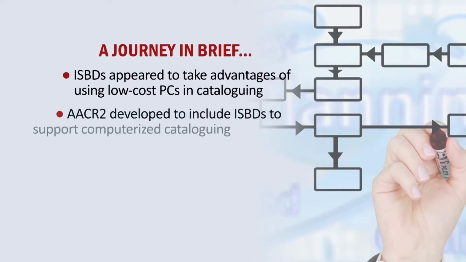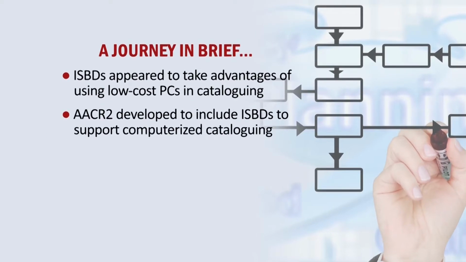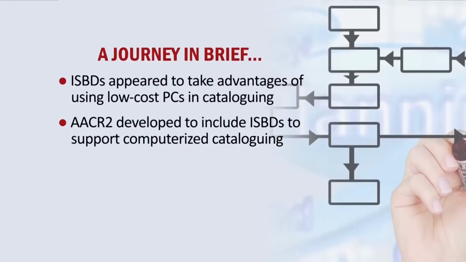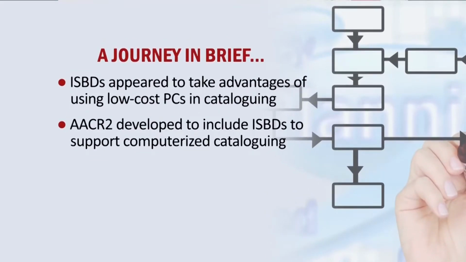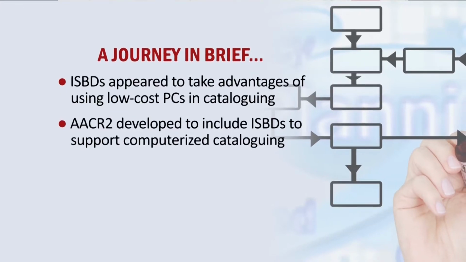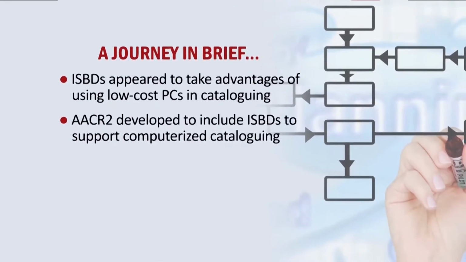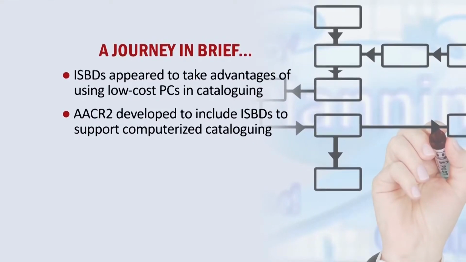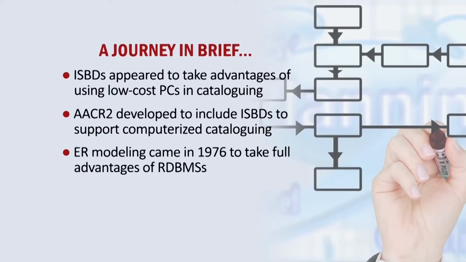As AACR was not quite accommodative to have ISBD as bibliographic data model, a new cataloging code came, AACR2. AACR2 was developed only to include ISBDs to support computerized cataloging. Then in the mid 70s, new technology started coming.